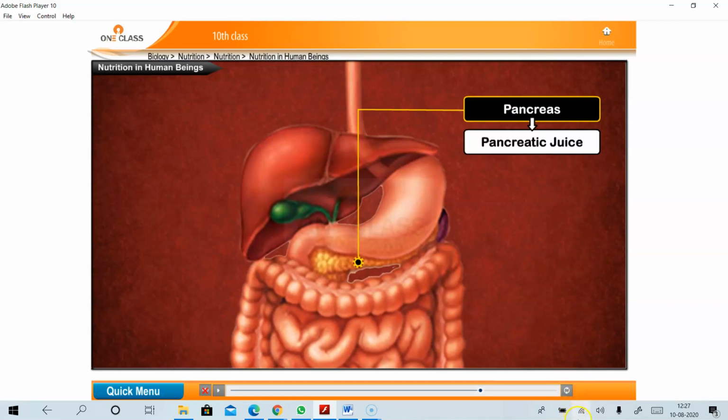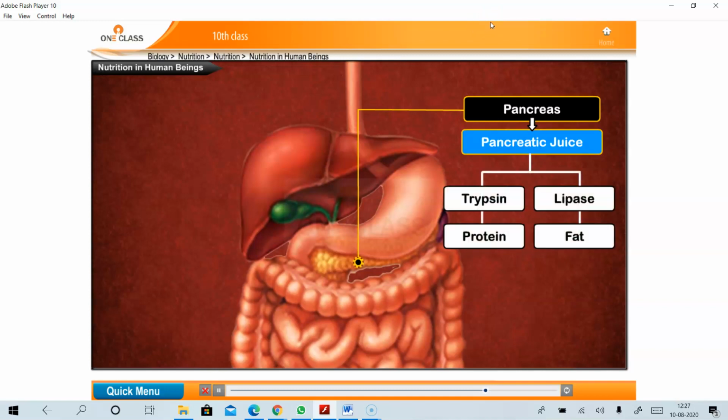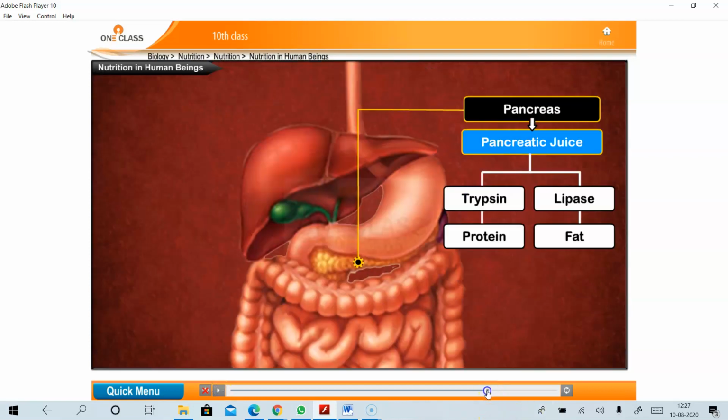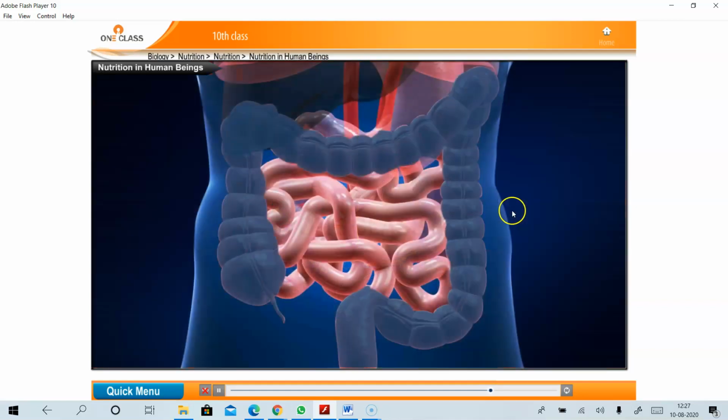In the same way, intestinal juice is secreted by the small intestine and helps in further breakdown of small protein molecules. The pancreas contains, as I said, trypsin and lipase. Trypsin digests the proteins and lipase digests the fats. Pancreatic juice contains these enzymes. Trypsin acts on protein, lipase acts on fats.